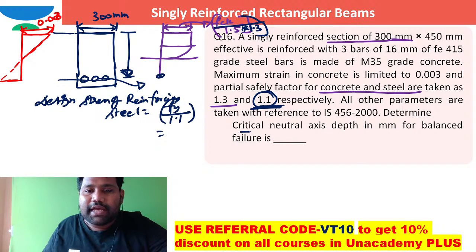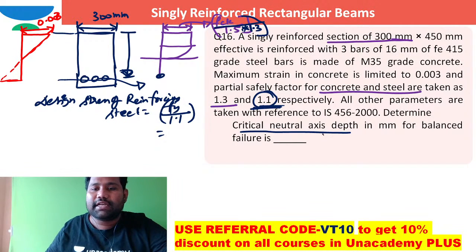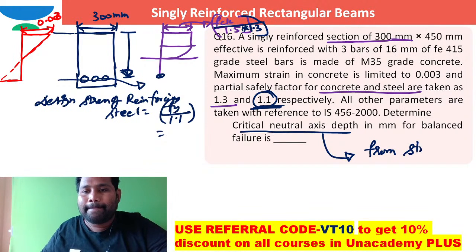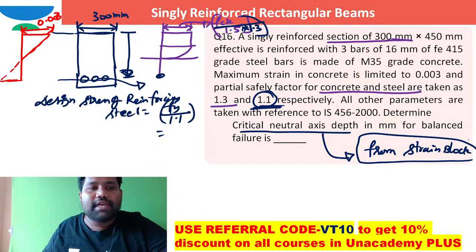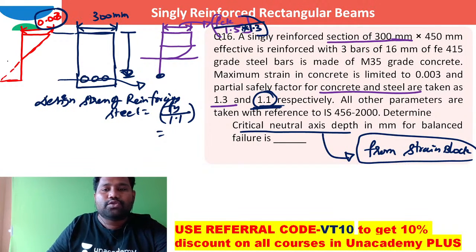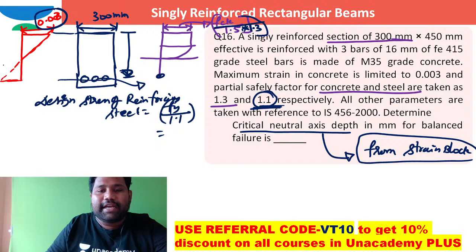What they are saying, what is the critical neutral axis depth? See, the critical neutral axis depth is always worked out from the strain block. In the strain block, it is not exactly like the values of IS 456. With the strain block we get the critical depth of neutral axis. If this depth of neutral axis is XU max, critical depth of neutral axis XU max.